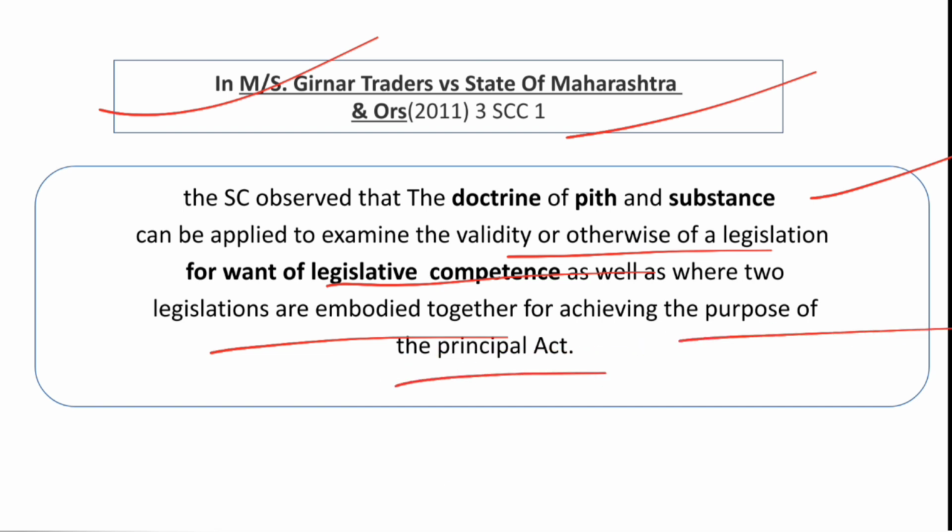So you see, whenever there are parallel laws, even if there is an existing law on something and another law has been passed by some different legislature, then in that case also the court will see what is the true nature of the law, the object of the law, whether it is actually encroaching or in conflict with the earlier law passed by another legislature, which is the competent legislature and has the authority to do so. In those cases also the doctrine can be used.